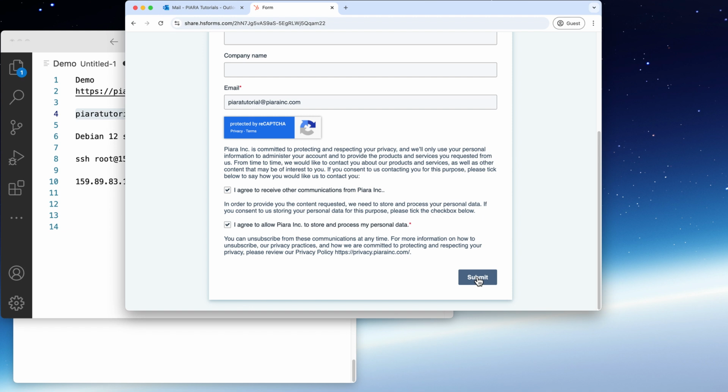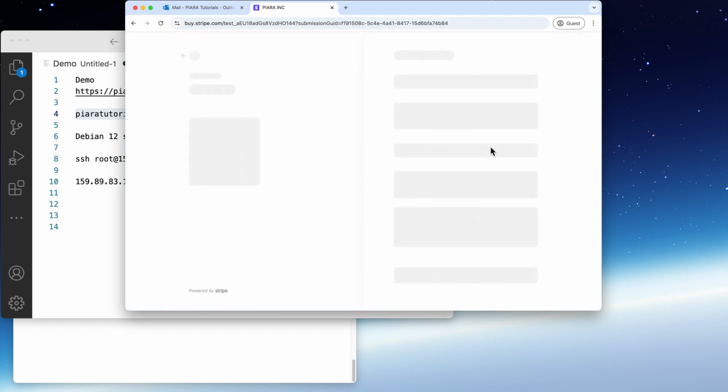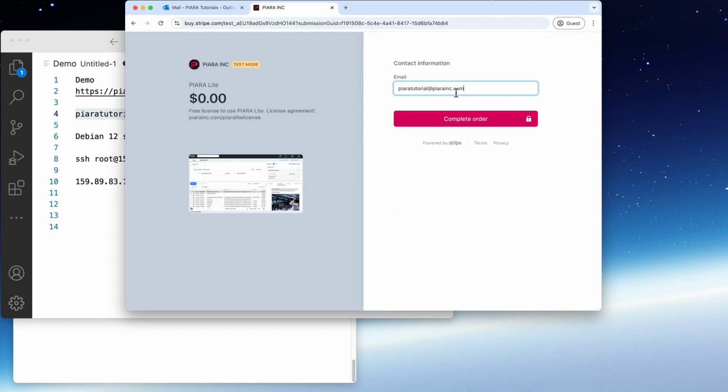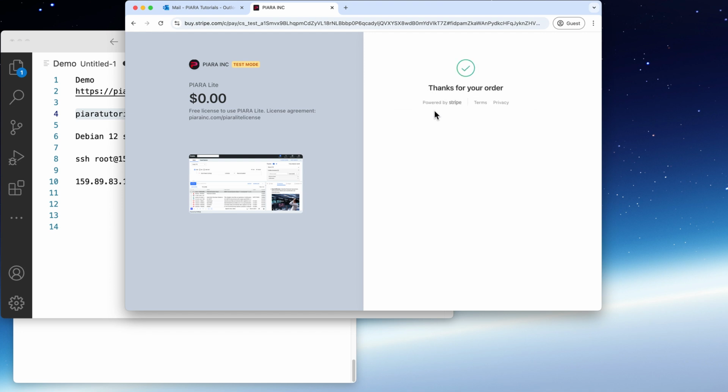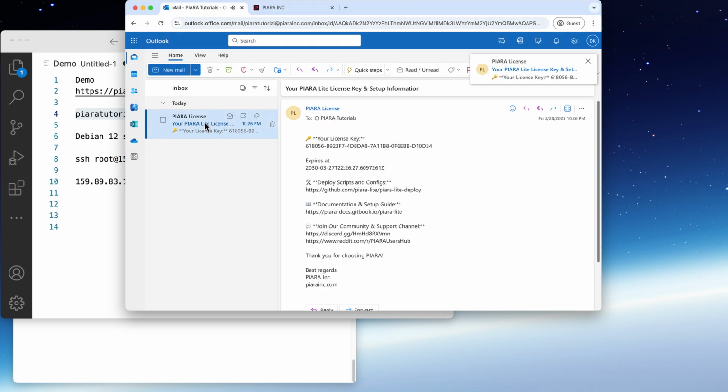Agree, submit. You will need to provide your email one more time. And the license will be sent to this email. Okay, you got the license. With the license, you got installation instructions plus links to our Discord and Reddit.